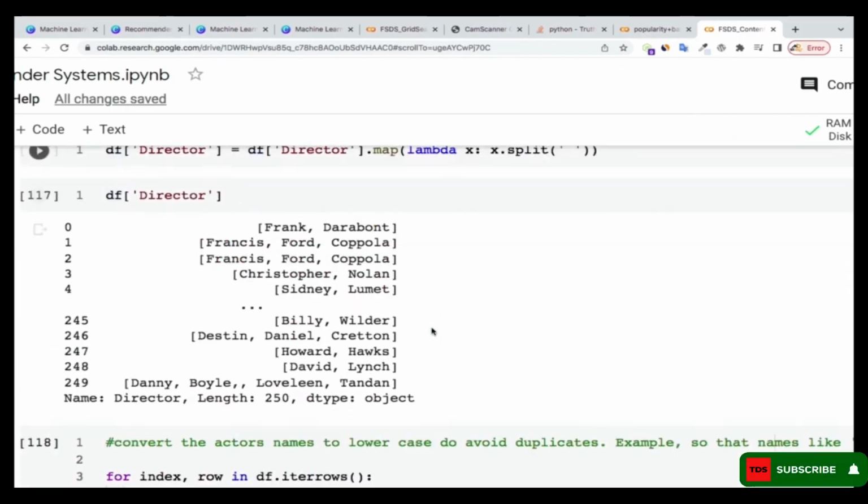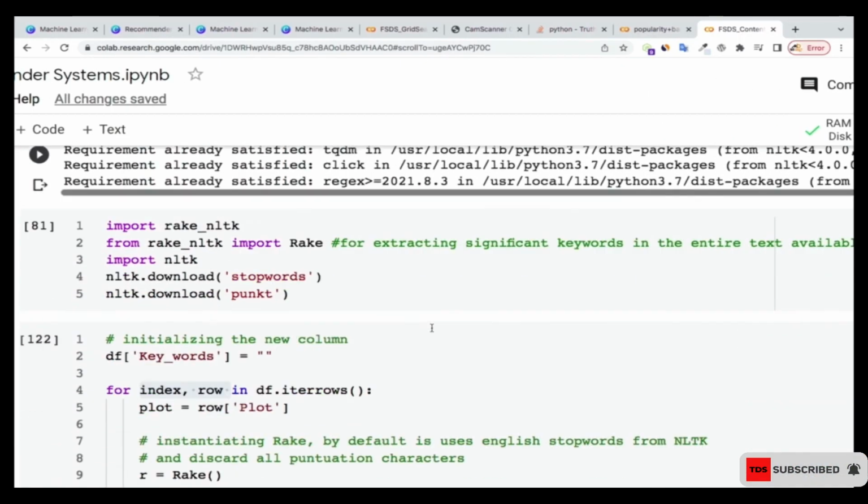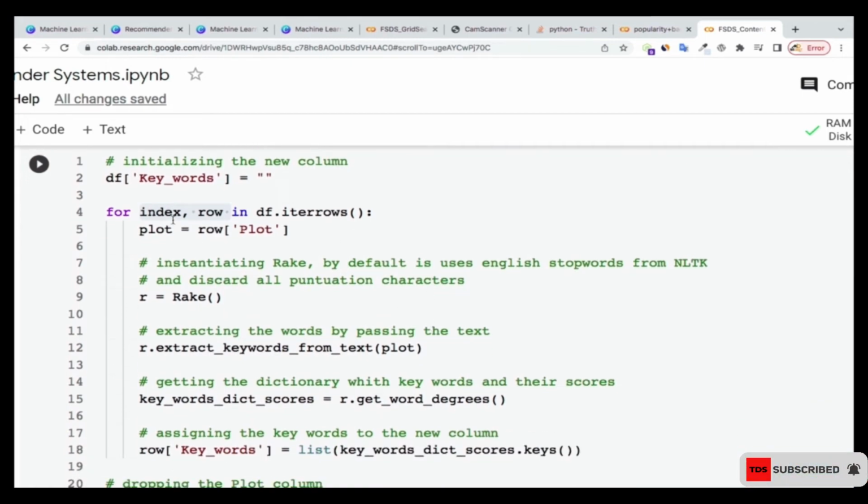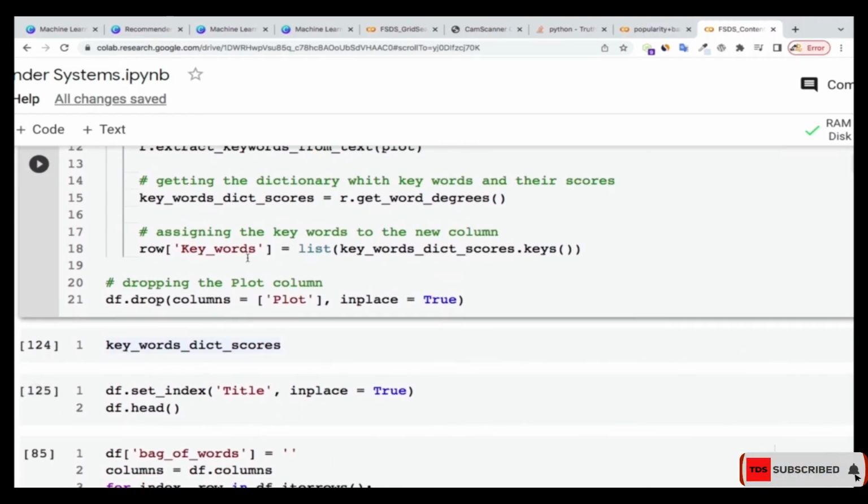That's what I'm doing over here, iterating all the rows in the plot. Once I get the keywords, I'm going to add them to the row as a new column.